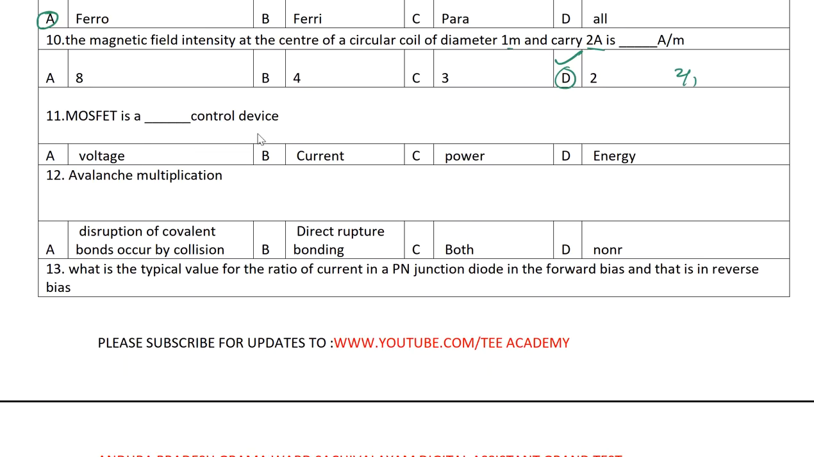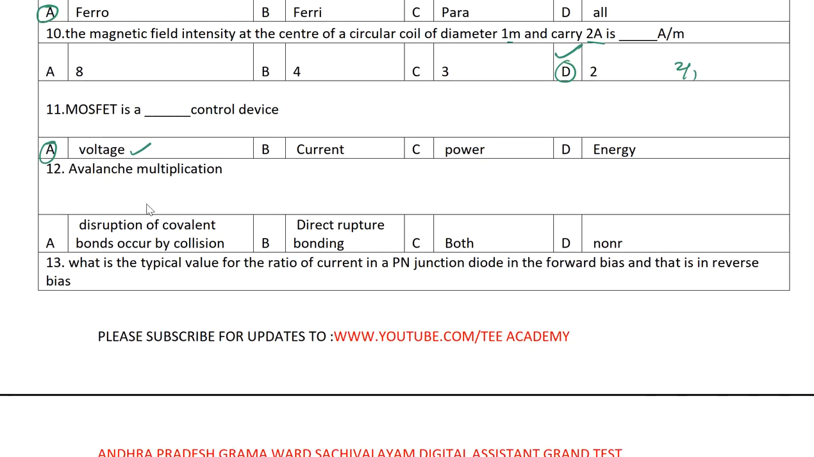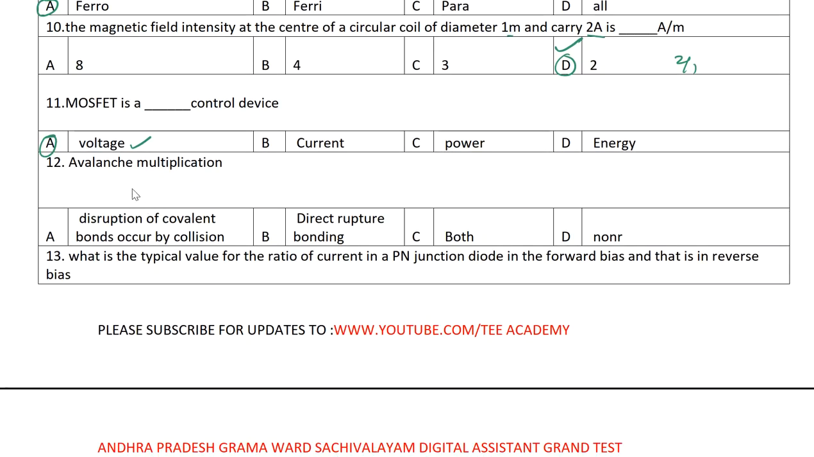MOSFET is a dash control device. The options are voltage, current, power, energy. So MOSFET is a voltage control device. Next one, the 12th one.